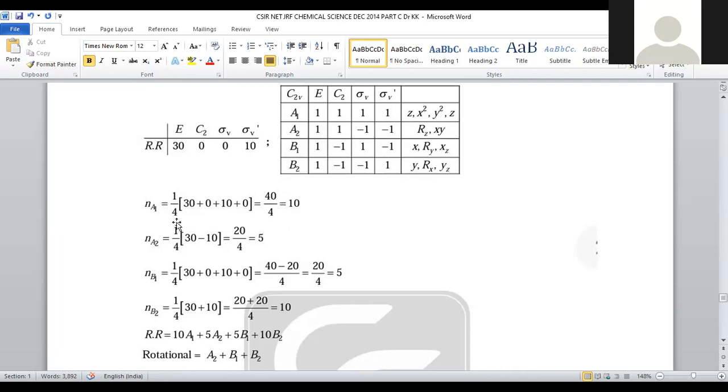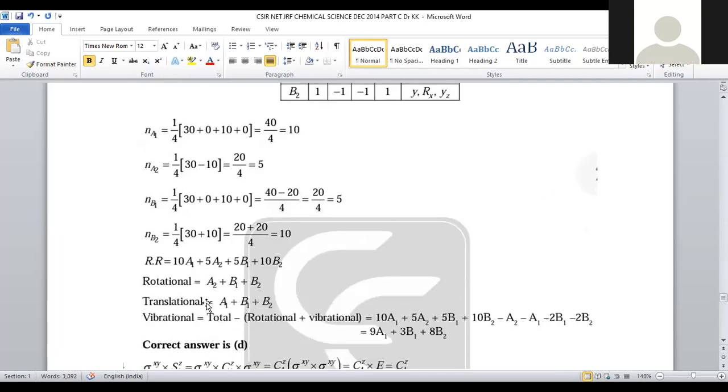In A2, it can be taken as 1 by 4, 30 minus 10 can be taken, 20 by 4 it will be 5. Coefficient for A2 will be 5. So all these are reducible representations only. For B1, it is calculated as 5. For B2, it is calculated as 10. So for the reducible representation, we got all 4 coefficients. What will it be? 10A1 plus 5A2 plus 5B1 plus 10B2. So these are the coefficients.